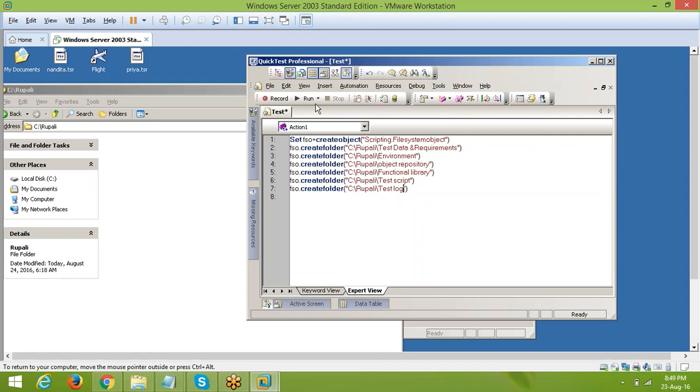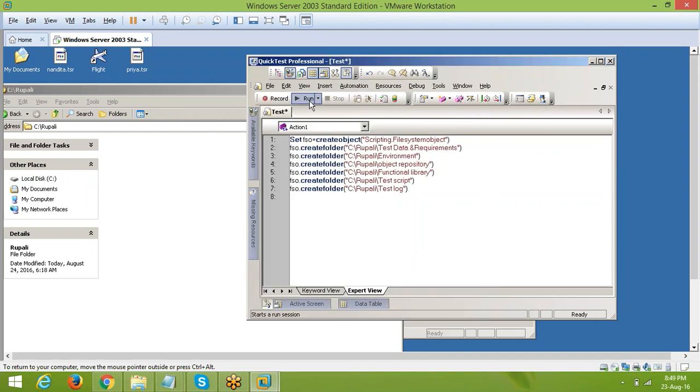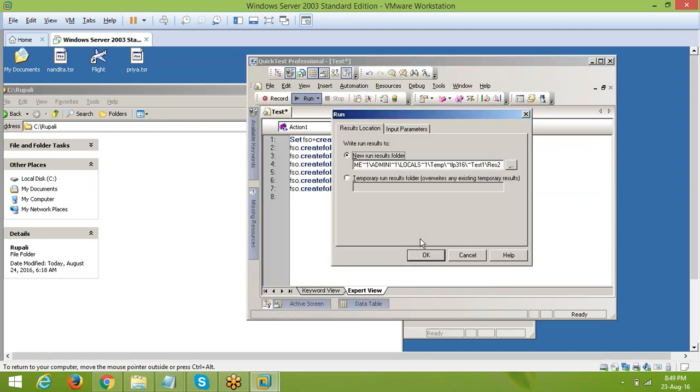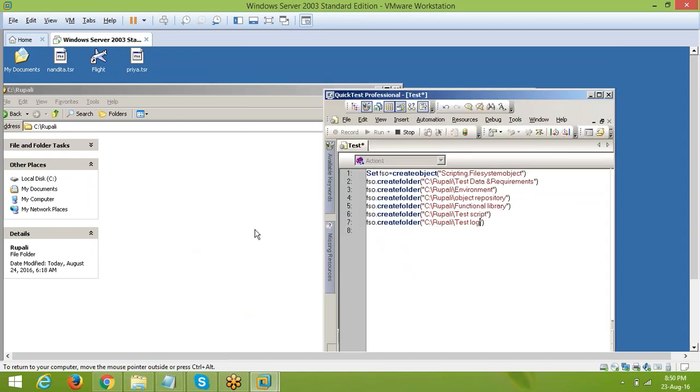Okay. So observe, once I hit the run button, what happens. Automatically 6 subfolders are created.